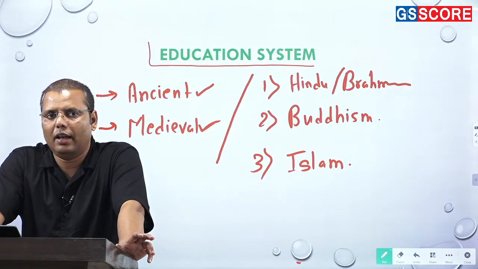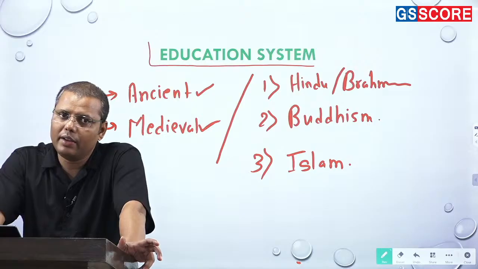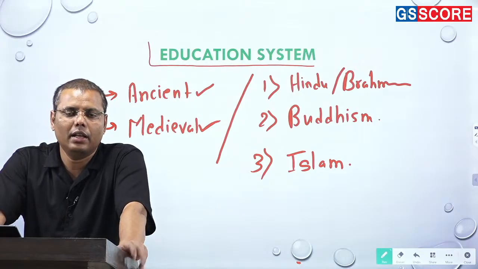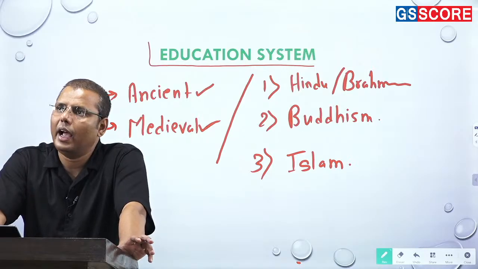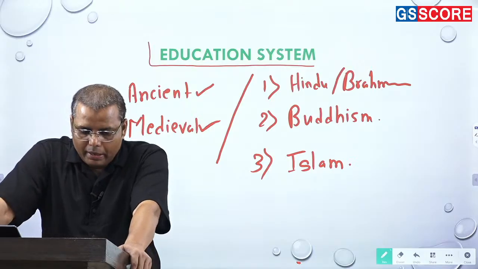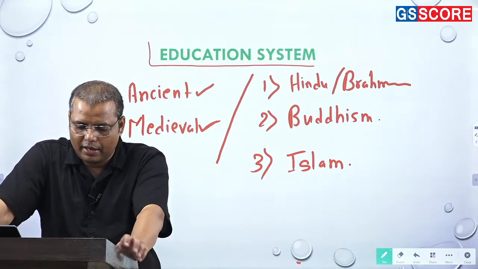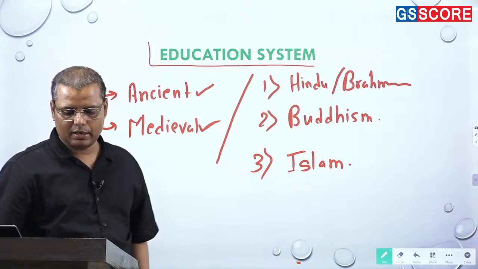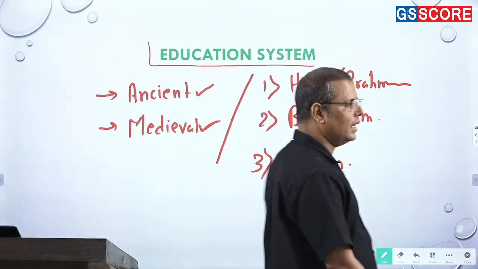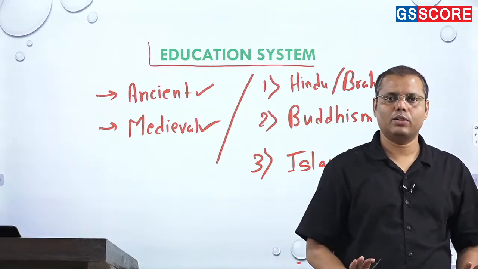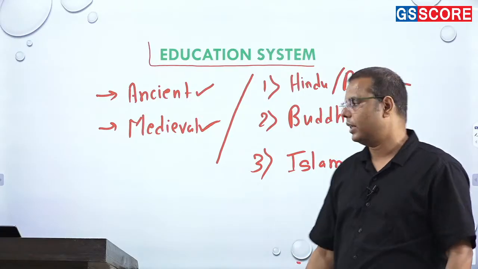So education or educational institution, or even the growth and the development of education, I find it important, right? NEP 2020 has come, and in fact there are so many debates regarding this, and that's how I find it may be important. It may be asked to you, right? So that's how I can say the education system is one very important area that you should prepare.